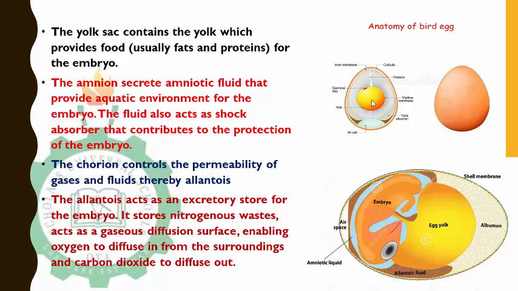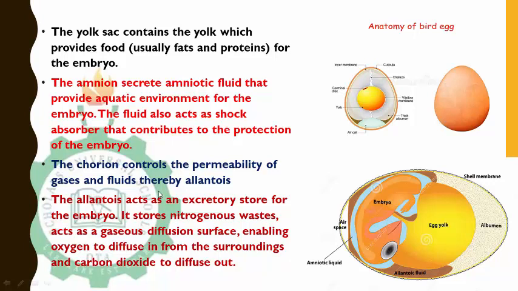That is the need for internal fertilization. The fluid also acts as a shock absorber that contributes to the protection of the embryo. So it's the amniotic fluid that surrounds it. It acts like a shock absorber to protect the growing embryo. The chorion controls the permeability of gases and fluid.